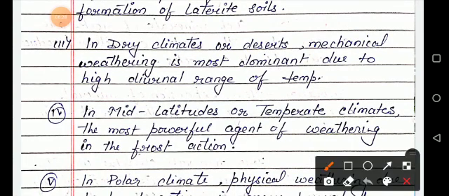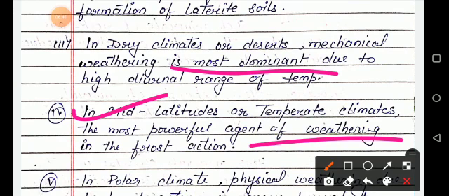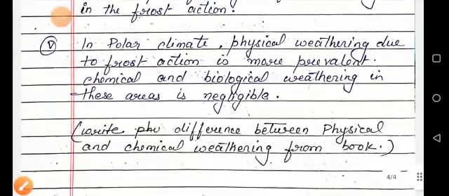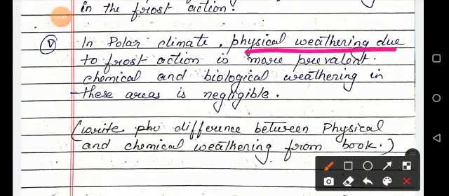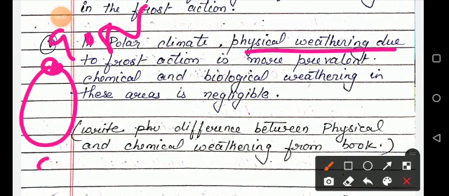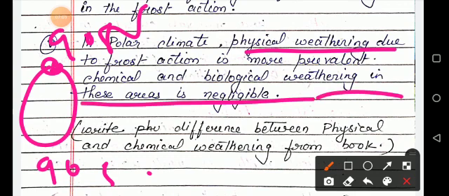Next one is your dry climates or desert. Mechanical weathering is most dominant due to the high range of temperature. Next one is your mid latitude or temperate climate, where the most powerful agent of weathering is frost action. The last one is your polar climate. In the polar climate, physical weathering is due to frost action. It is located at 90° north and south, and here chemical and biological weathering is negligible.